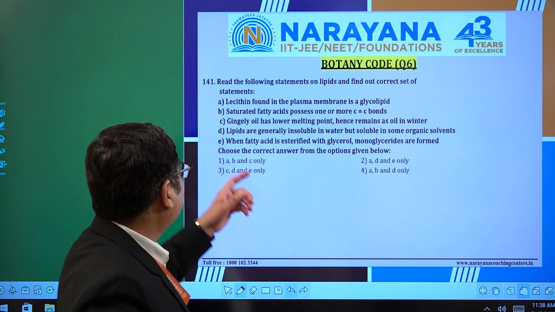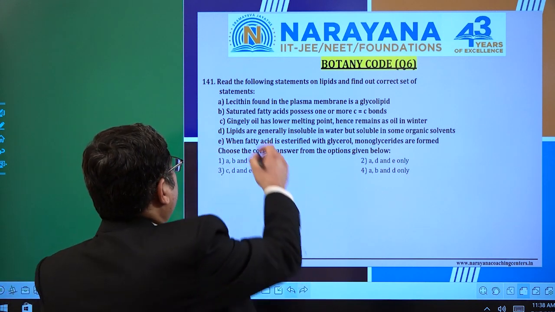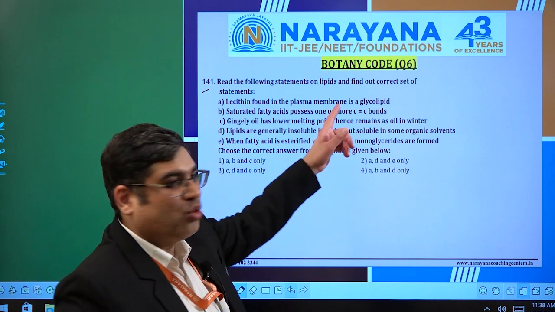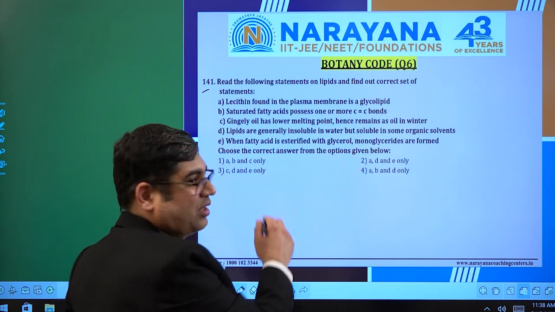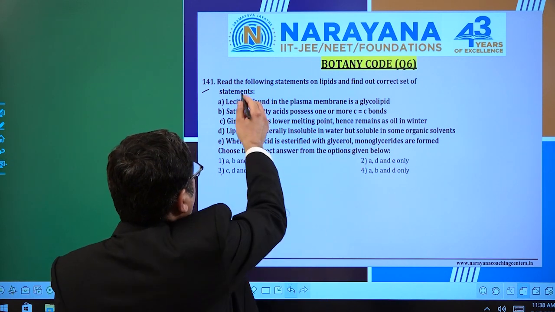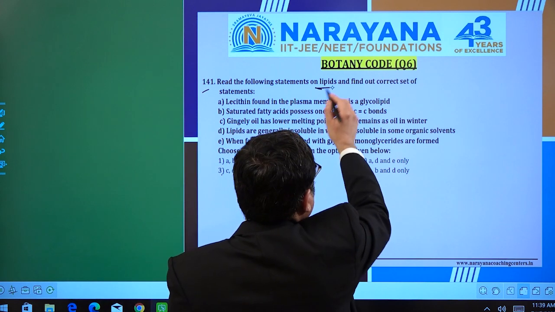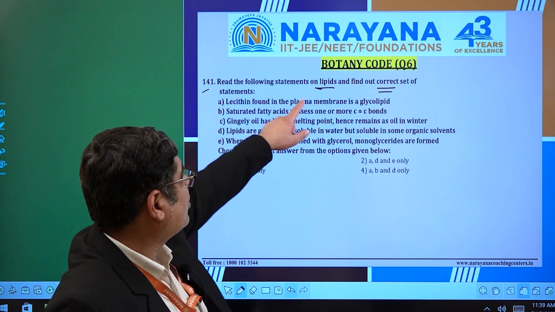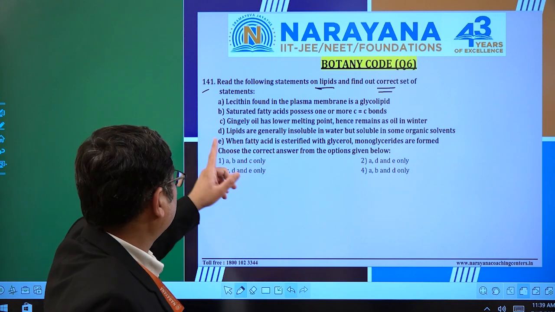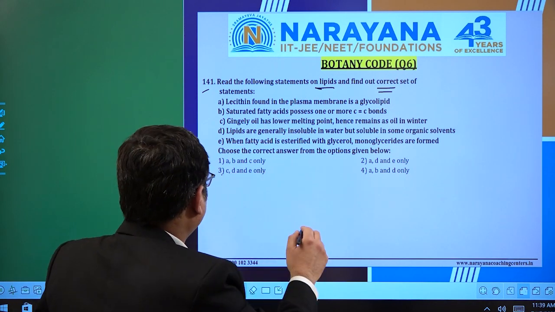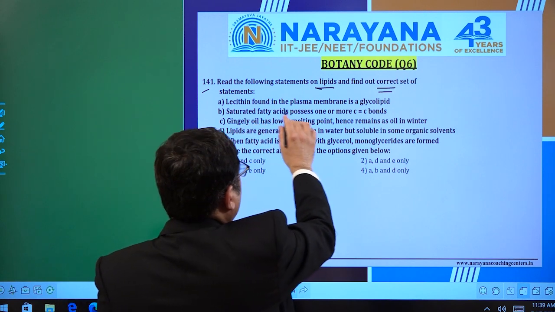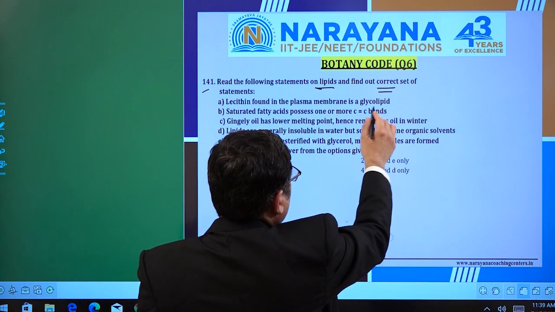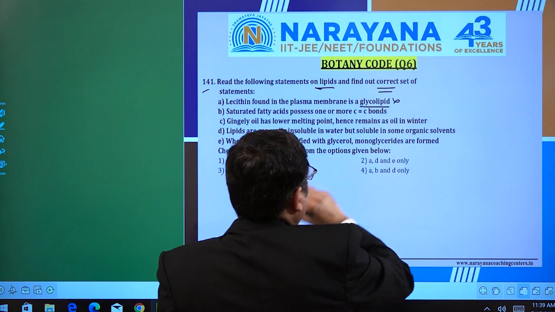So dear student, if we come across the question number 141, let me repeat, code Q6. Here is the question: read the following statements on lipids and find out the correct ones. So it is very precise, we are concerned about lipid substances only. If I go with the very first statement, lecithin found in the plasma membrane is a glycolipid. No, not at all. It is a phospholipid, not a glycolipid.